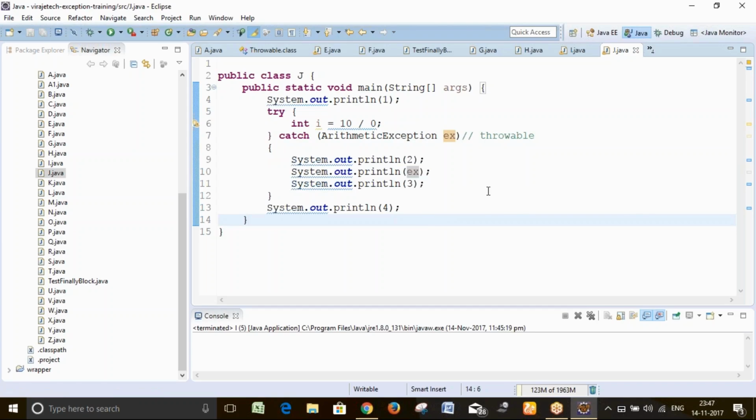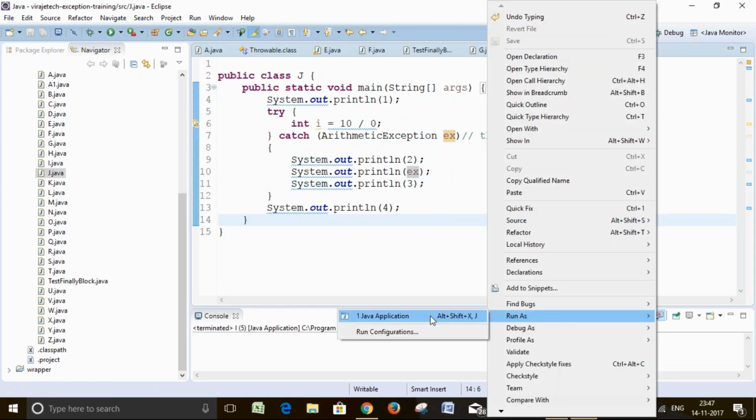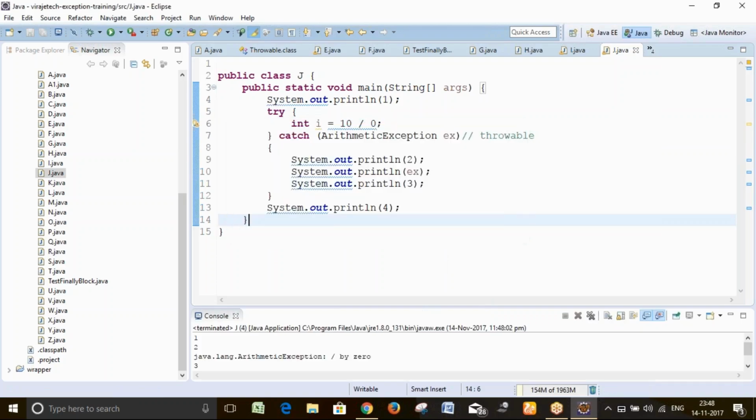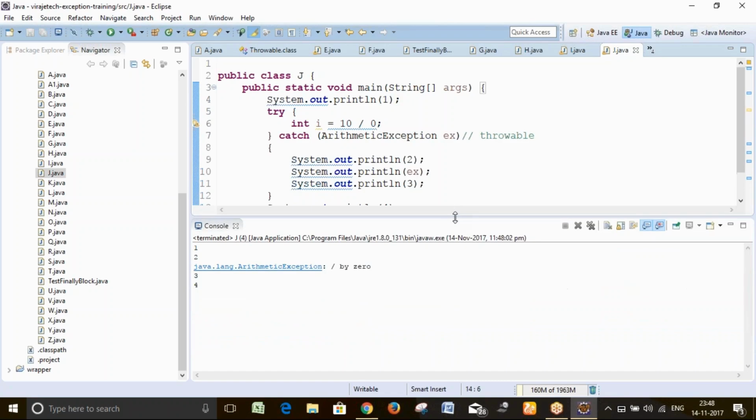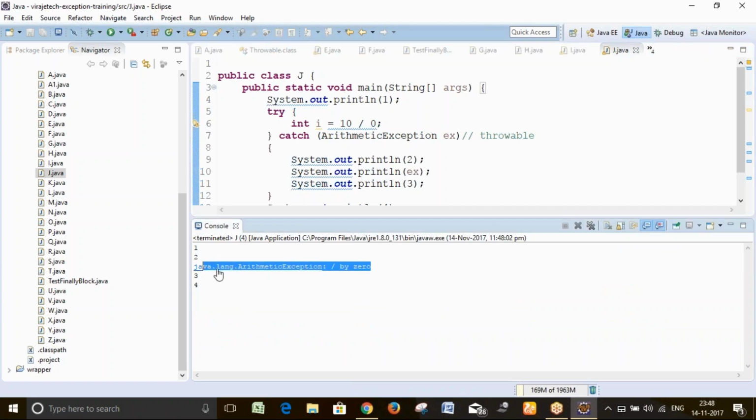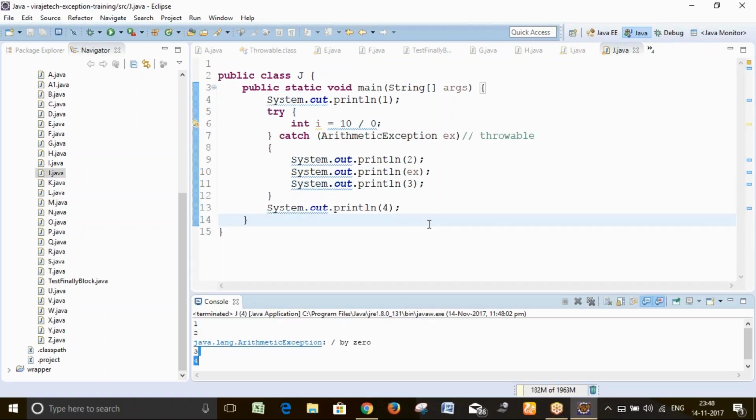Once we run this, run as Java application, if you look here, your program prints 1 2, then the arithmetic exception comes, and then 3 4 will also print. 3 4 will also print. And one more industrial trick I am also telling.